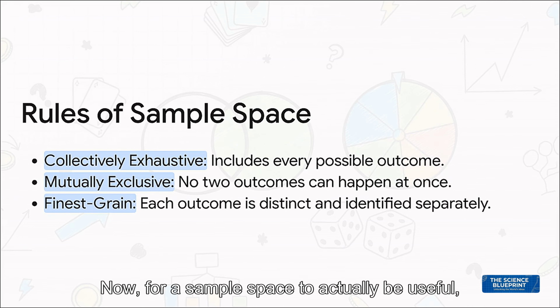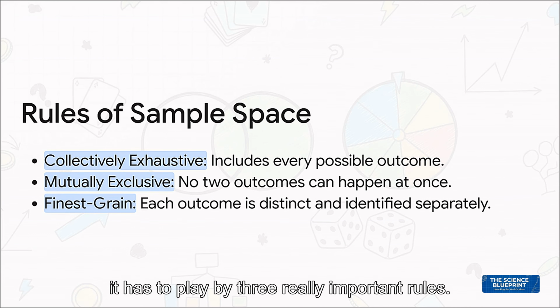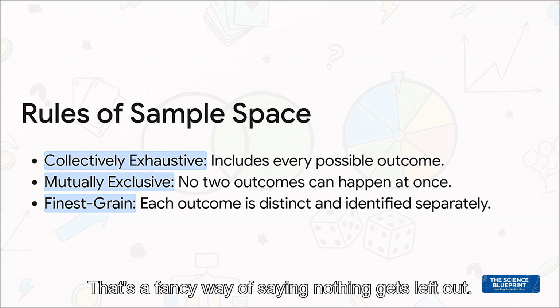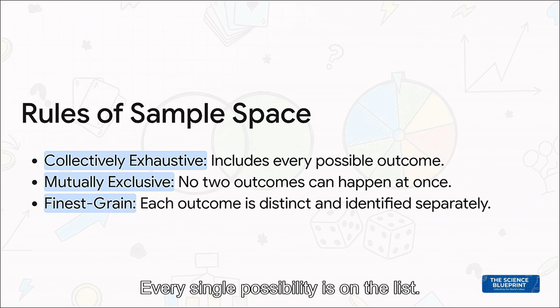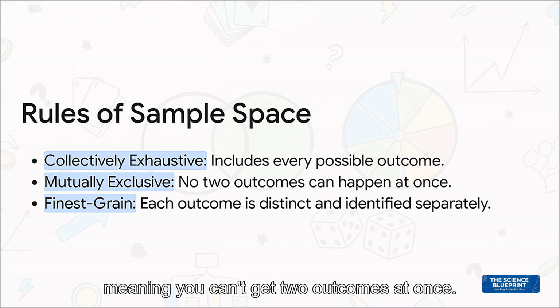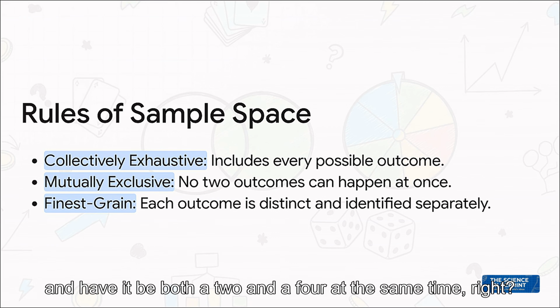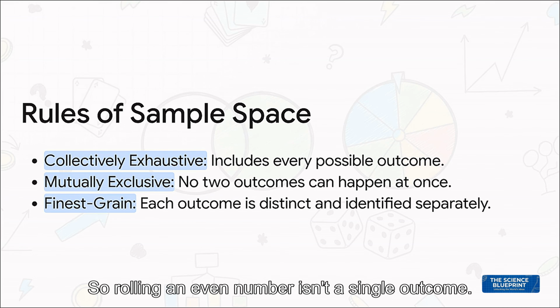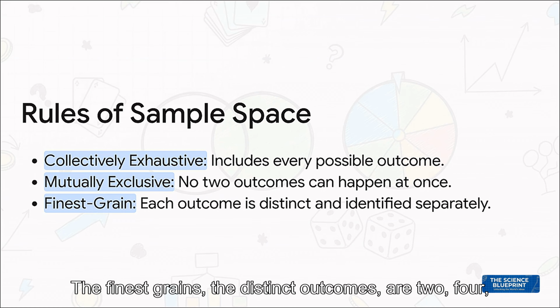Now, for a sample space to actually be useful, it has to play by 3 really important rules. First, it has to be collectively exhaustive. That's a fancy way of saying nothing gets left out. Every single possibility is on the list. Second, it's mutually exclusive, meaning you can't get 2 outcomes at once. You can't roll a single die and have it be both a 2 and a 4 at the same time, right? And finally, finest grain. This just means we break it down into the smallest possible pieces. So rolling an even number isn't a single outcome. The finest grains, the distinct outcomes, are 2, 4, and 6.